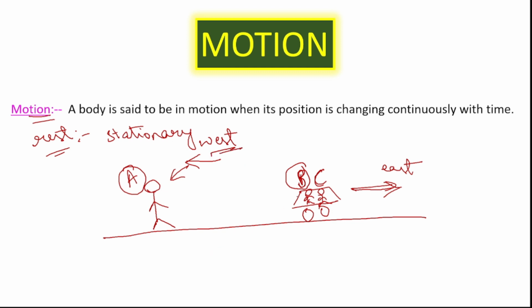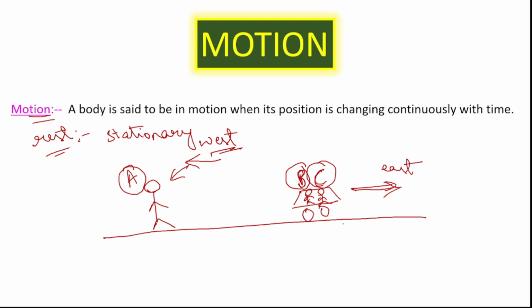Now if you ask person B again whether the driver, that is person C, is at rest or in motion, what would B answer? He would say that person C is at rest. Why? Because person C is sitting in a seat and driving, that's it, he is not moving, right? He is stationary. So person B is saying that the driver, person C, is at rest.